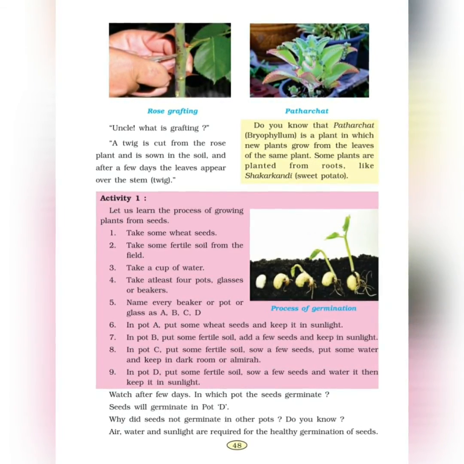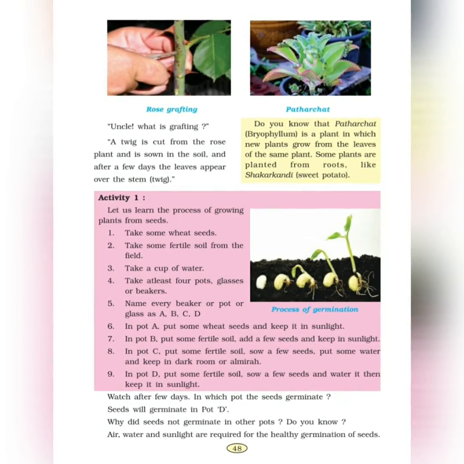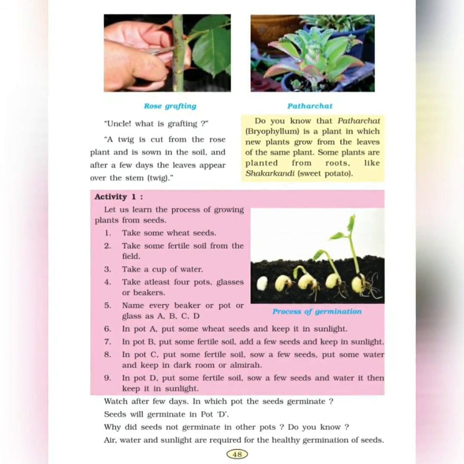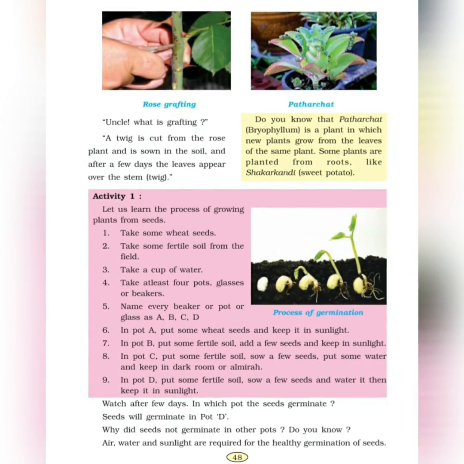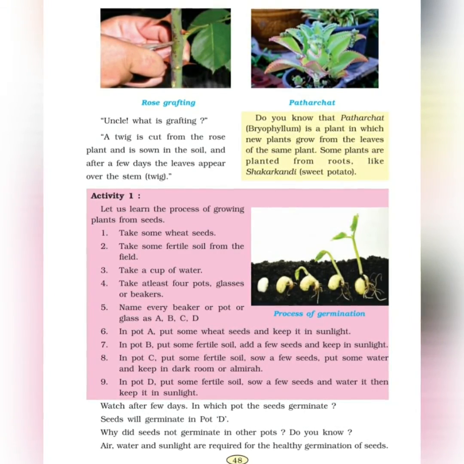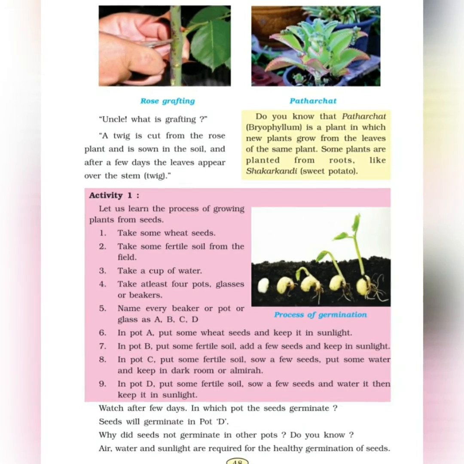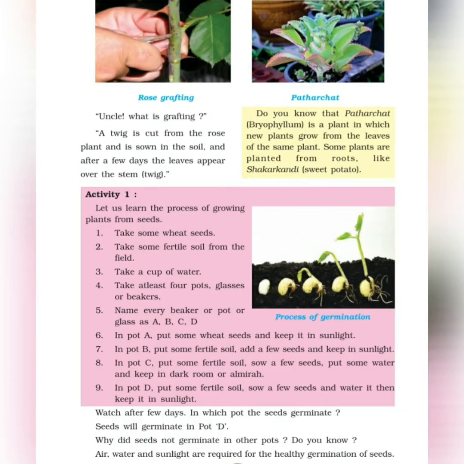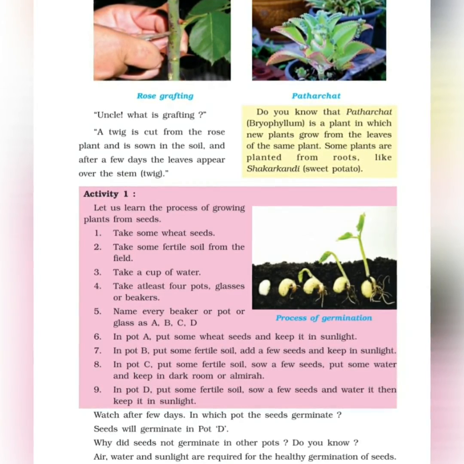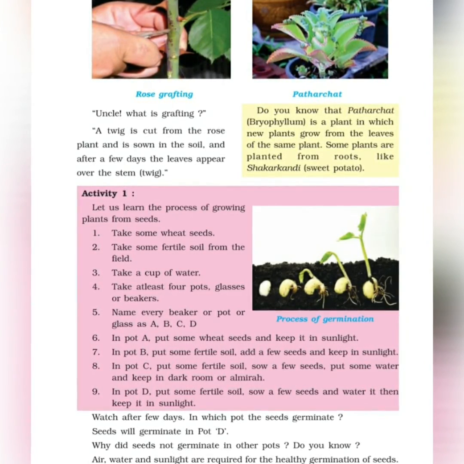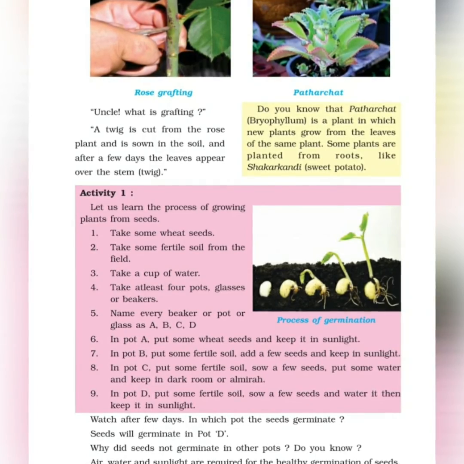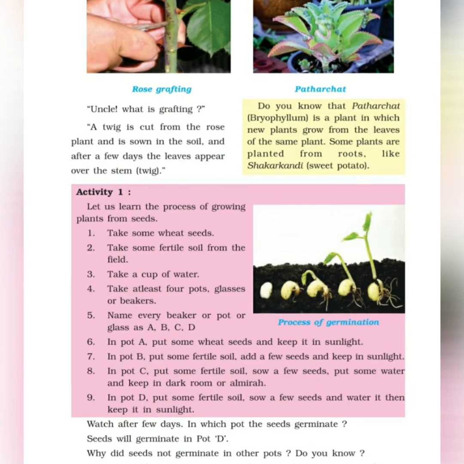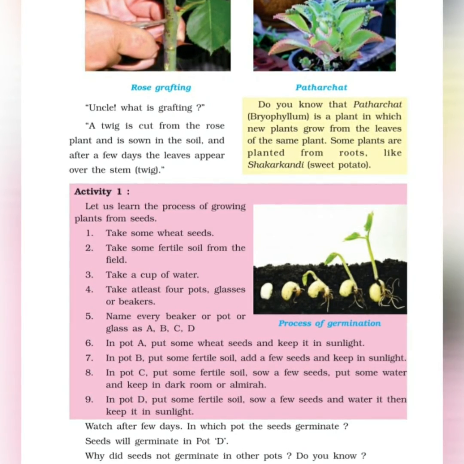Put a label that will not get erased, because you will be watering these plants, so make sure you write with a permanent marker and not just paste a piece of paper. In pot A, put some wheat seeds and keep it in sunlight. In pot B, put some fertile soil, add a few seeds and keep in sunlight. In pot C, put some fertile soil, sow a few seeds, put some water and keep in the dark room or almirah. In pot D, put some fertile soil, sow a few seeds and water it and then keep it in sunlight.